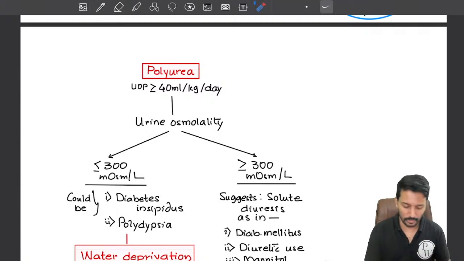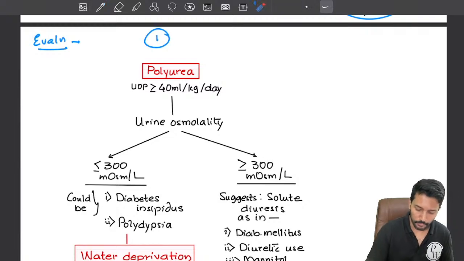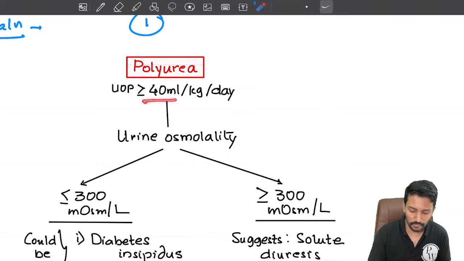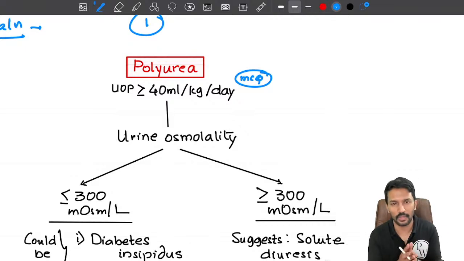Okay, so the approach number 1, evaluation or diagnosis of DI. If you have a patient presenting with polyuria, which we have already defined as urine output more than 40 ml per kg per day. This is again an MCQ point. When do you call it polyuria? If the urine output is more than 40 ml per kg per day.